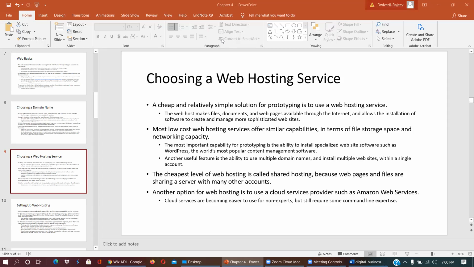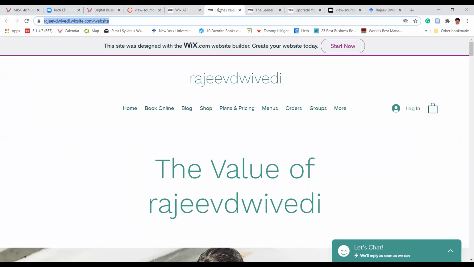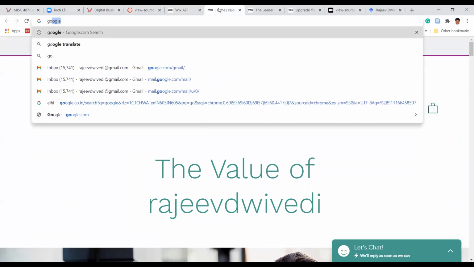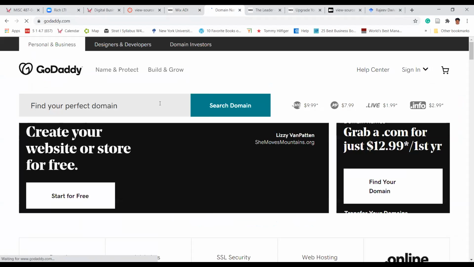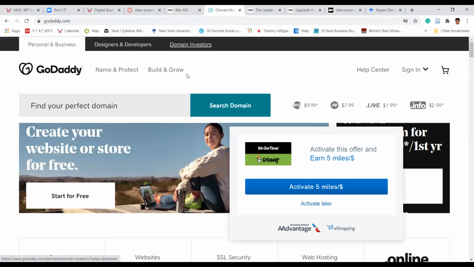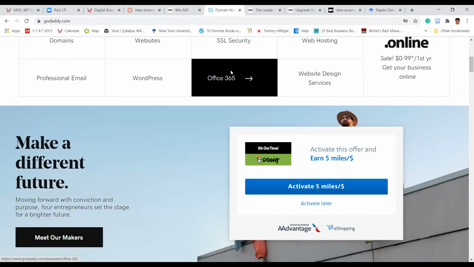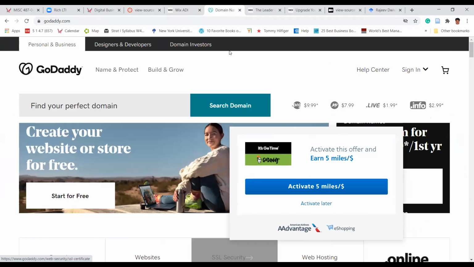So I can just show you that it is similar to this. Here, for example, GoDaddy. This is exactly like Wix.com. It also offers free things that you can do.